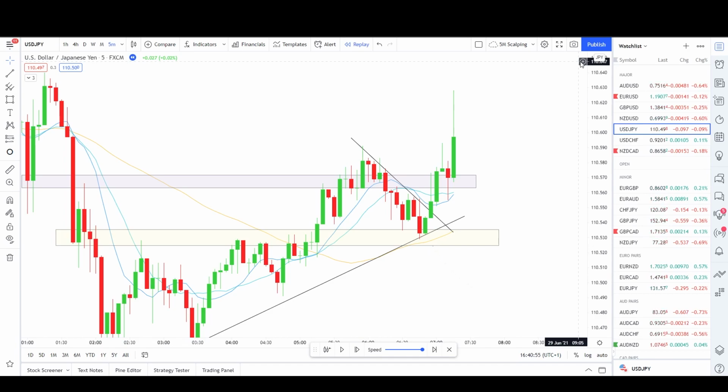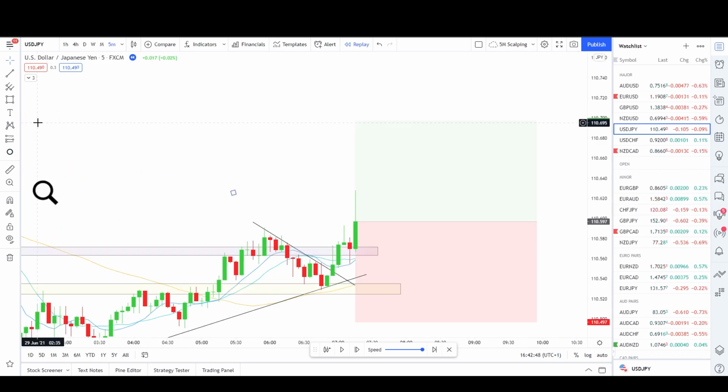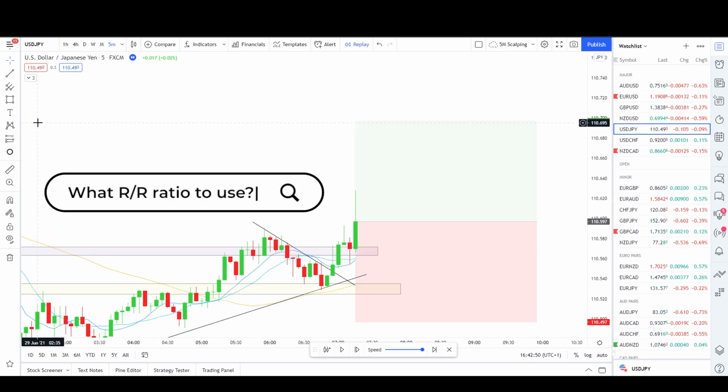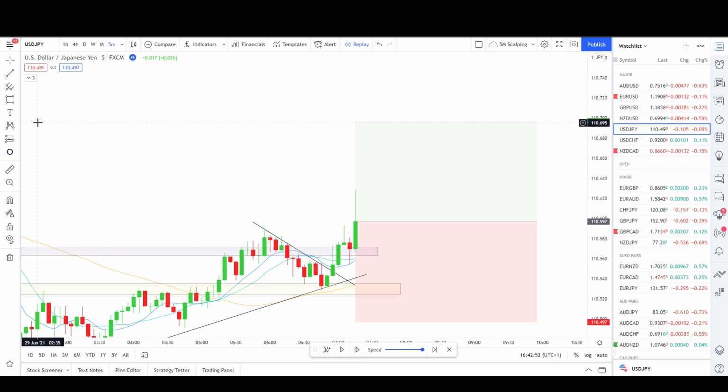A simple moving average of period 10 is crossing above the 15 MA, and once we had a closed bullish engulfing candle, we are ready to enter the trade. In regards to the risk reward ratio, 1-to-1 works fine, and of course once you reach, let's say, 5 pips into profit, you can move your stop loss to entry, so you will have a free trade. For the stop loss zone, you can use the 50 MA and/or mark the horizontal support area below the 50 MA, so you give some room for the trade.